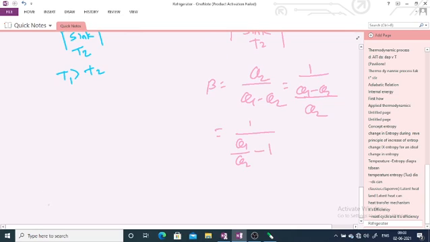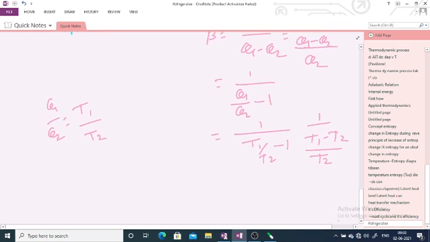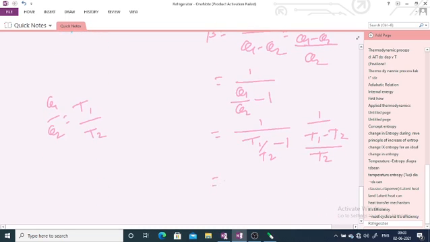And we know for a Carnot engine, Q1 upon Q2 is equal to T1 upon T2. So we can write 1 upon T1 upon T2 minus 1, which is T1 minus T2 divided by T2. So this equation can be written as T2 divided by T1 minus T2. Now this is your coefficient of performance of the refrigerator in terms of the temperature.